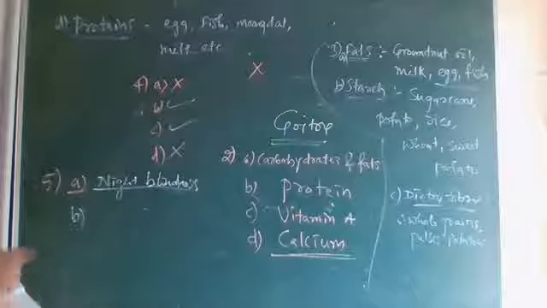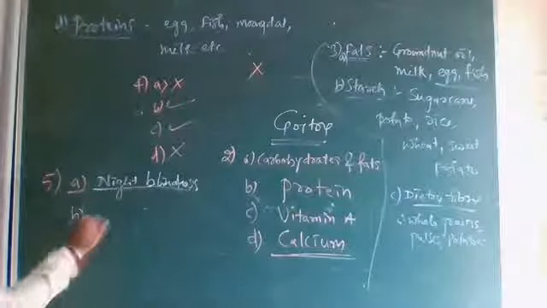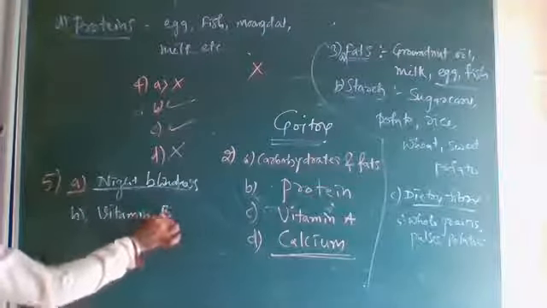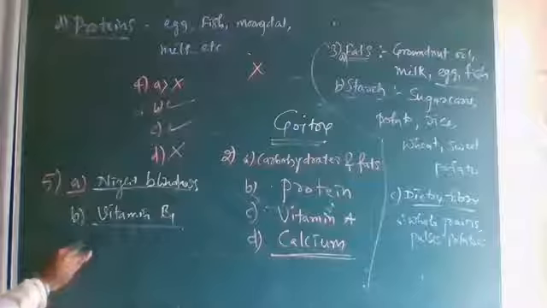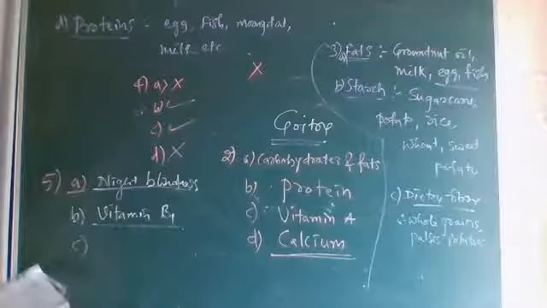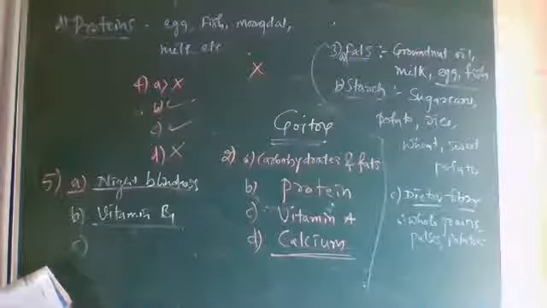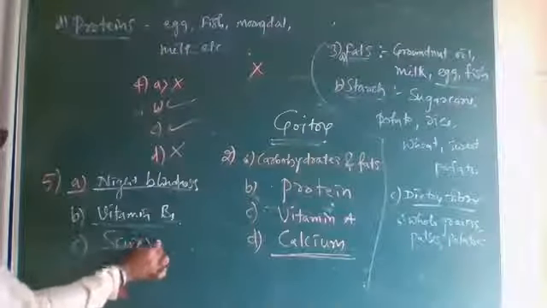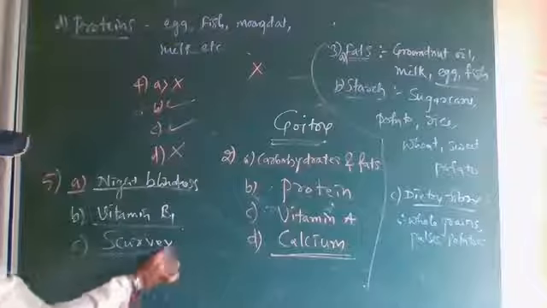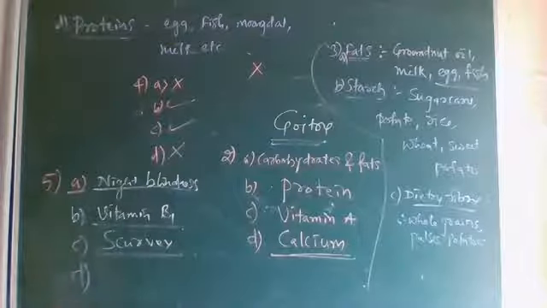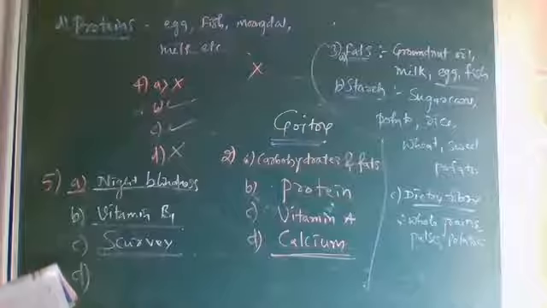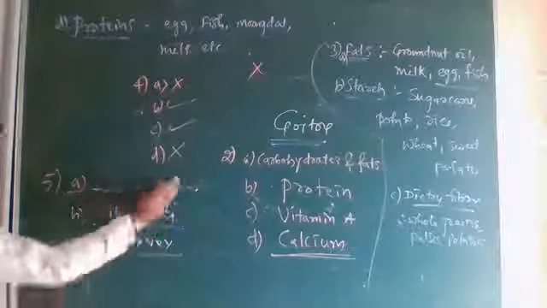Fifth B. Deficiency of dash causes a disease known as beriberi. Deficiency of vitamin B1, or you can say vitamin B also. C. Deficiency of vitamin C causes a disease known as scurvy. Sorry, the first one is wrong.